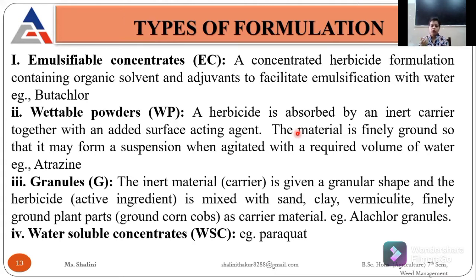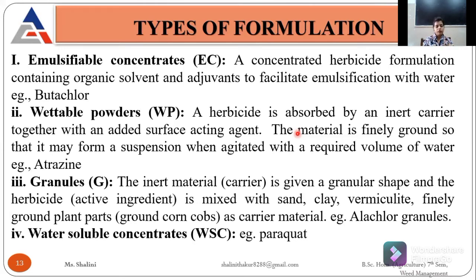Granule forms are in the form of granules. We are using an inert material, the carrier, which is not killing the weed, in a granular form. And we are also using the active ingredient.